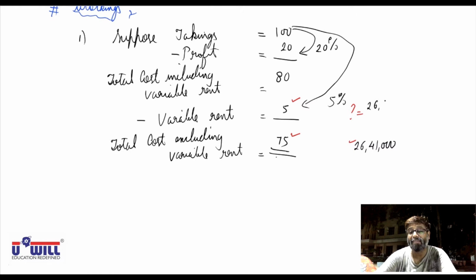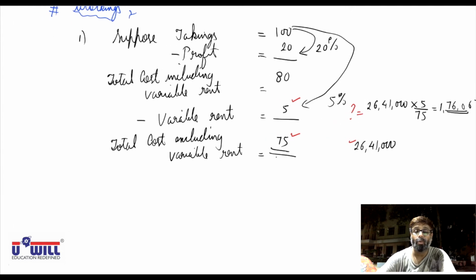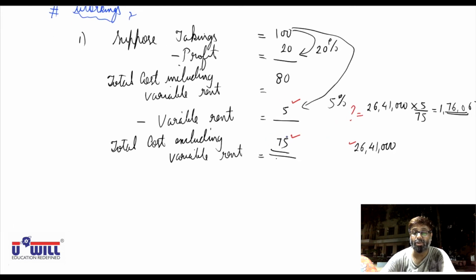Okay, all of you do this calculation. You all must get 1,76,067. Okay, 1,76,067.